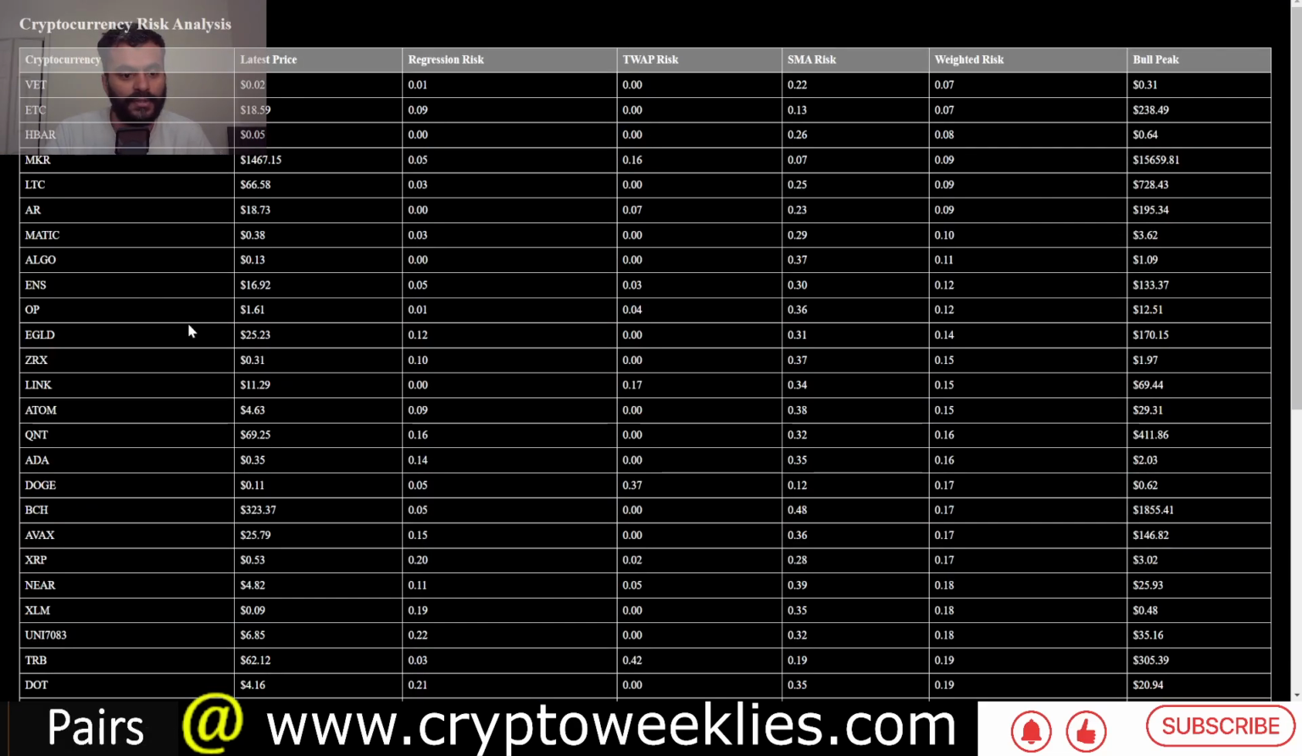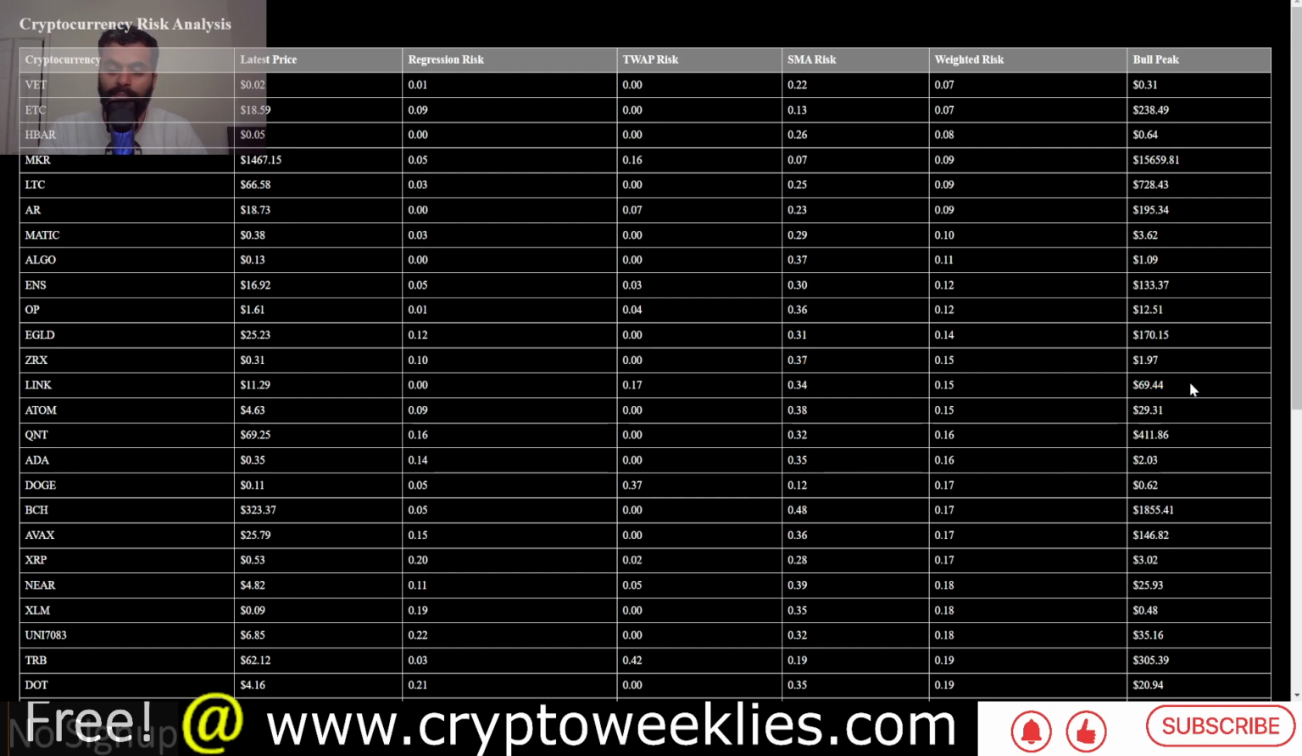In terms of its risk-based analysis, you can see the regression-based analysis, or the TCA model, is pointing at 0 risk. The time-weighted average price is 0.717 risk, SMA at 0.34 risk. If you weight it, this takes about 70% of the share, this 20%, and this 10%. That's the logical argument, because we are dealing with one market cycle. So the 0.15 risk puts Link's potential bull run peak at around $70.